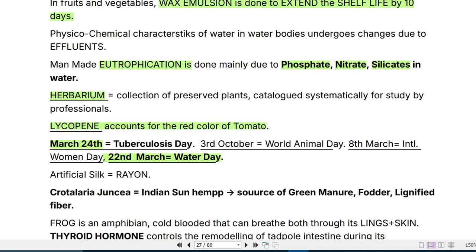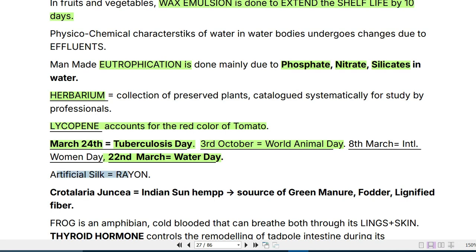Okay, just remember these two days of March. 22nd of March is Water Day. 24th of March is Tuberculosis Day. 3rd of October is World Animal Day, and that's your brother's birthday. 8th of March is International Women's Day, and 22nd of March is Water Day.